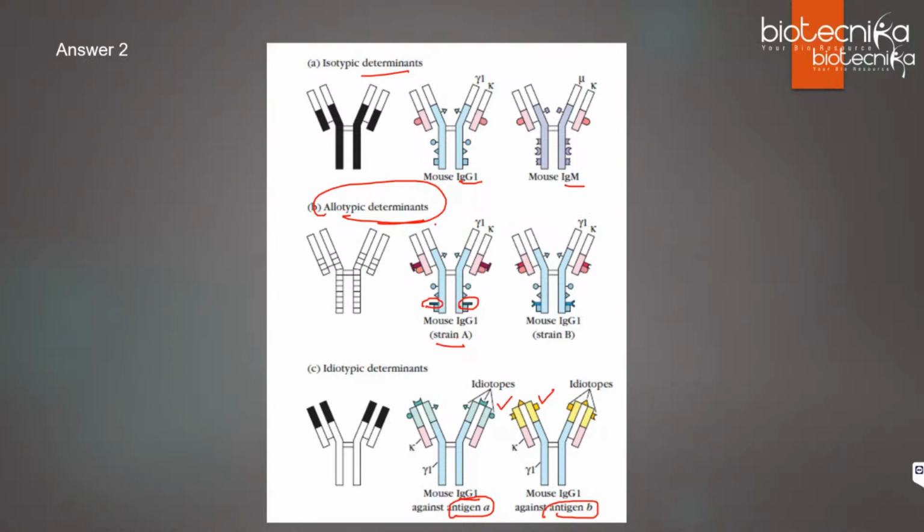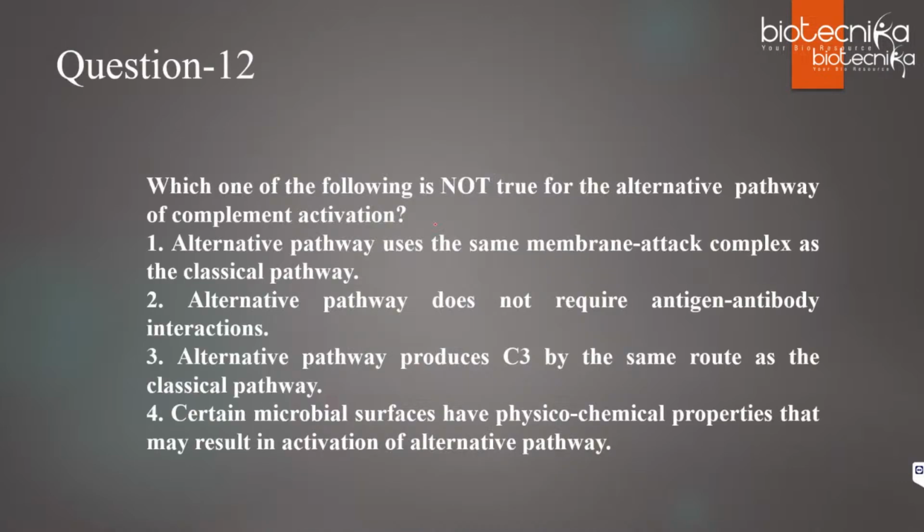So that is about this question. Now moving on to question number 12. This will be the last question and then we can stop. Which one of the following is not true for the alternative pathway of complement activation? First, alternative pathway uses the same membrane attack complex as classical pathway. Second, alternative pathway does not require antigen antibody interactions. Third, alternative pathway produces C3 by the same route as the classical pathway. Fourth, certain microbial surfaces have physicochemical properties that may result in activation of alternative pathway. So, which one is not true?